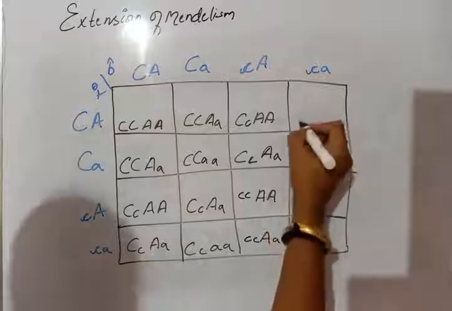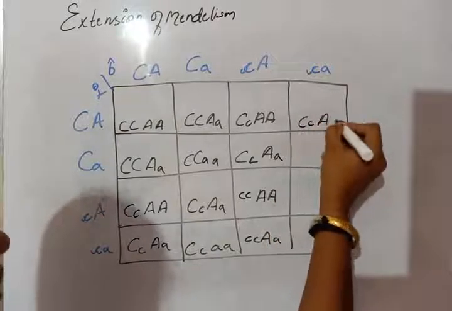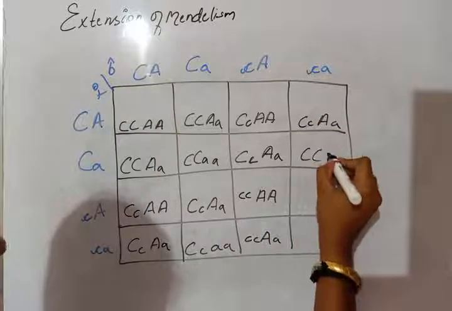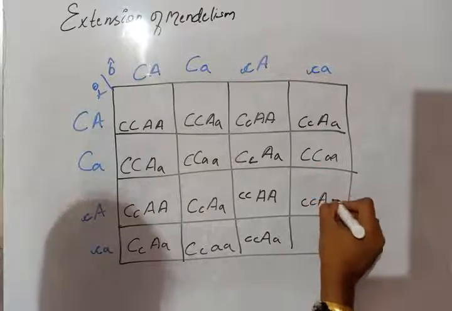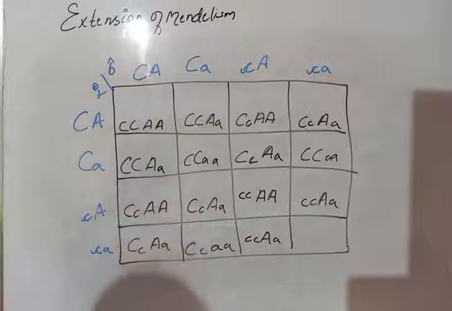Just fill the box and count how many albino, how many black color, then how many agouti.